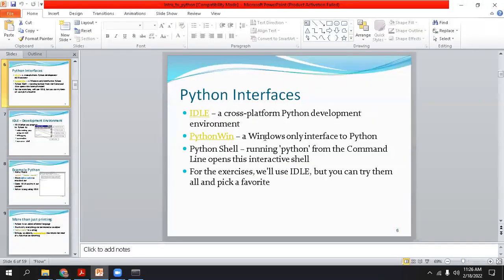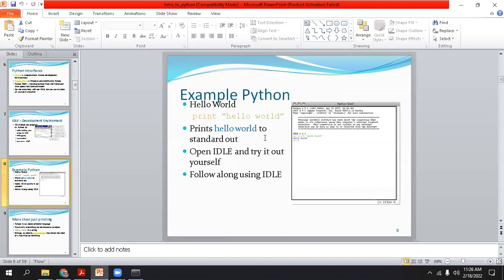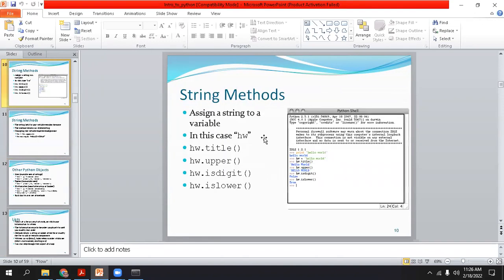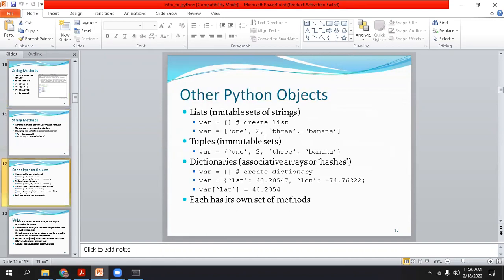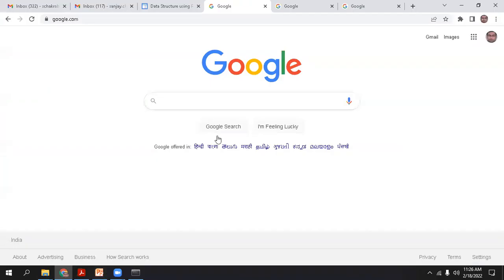So IDLE or IDE, whatever you say, is a cross-platform Python development environment that we are going to use, like Anaconda. These are the basic ways of how to write code in IDLE or IDE. Okay, let me show you some basic code today. Enough theory has been discussed.